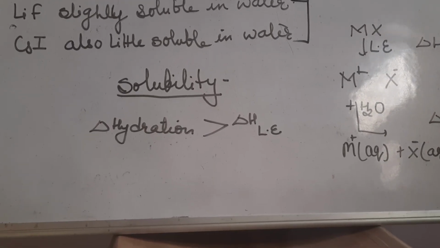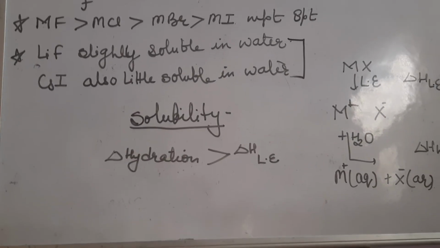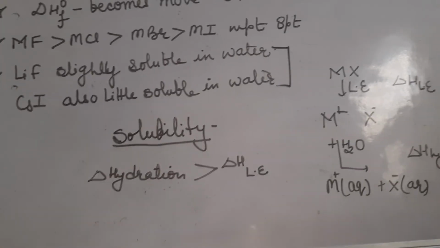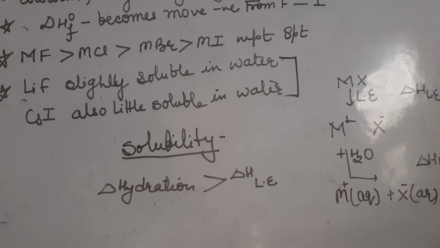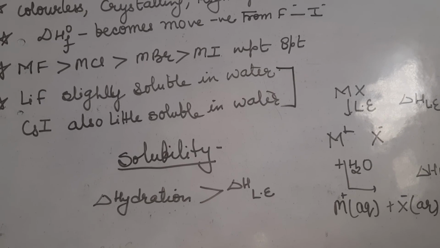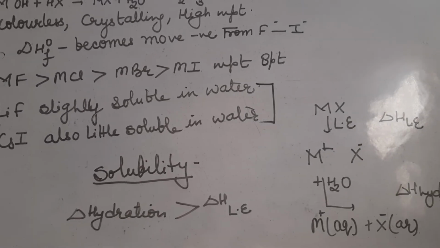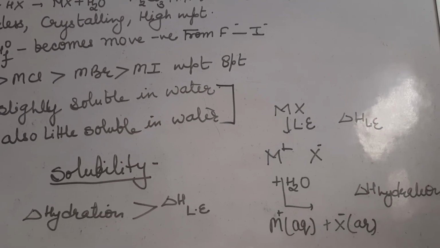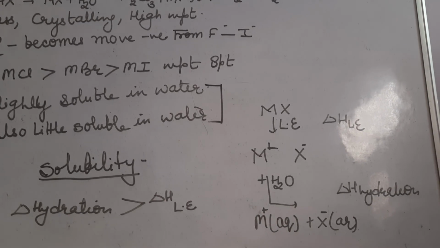But this compound is only slightly soluble. It means here the required lattice energy is more than the released hydration energy. That's why their solubility is less. I hope it is clear to all of you. Thank you.